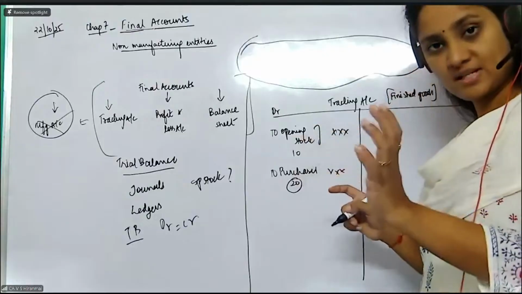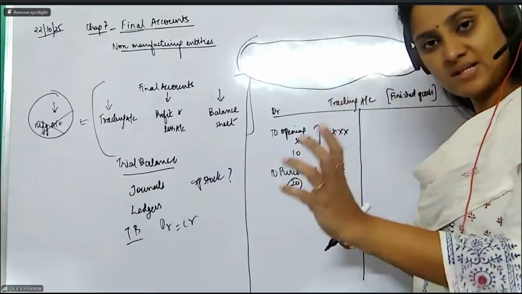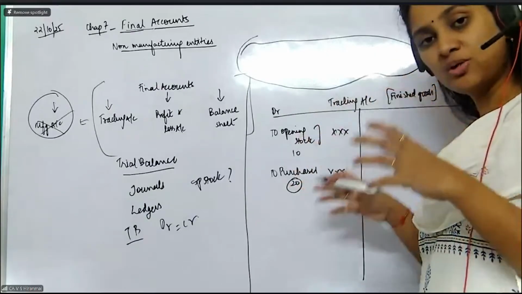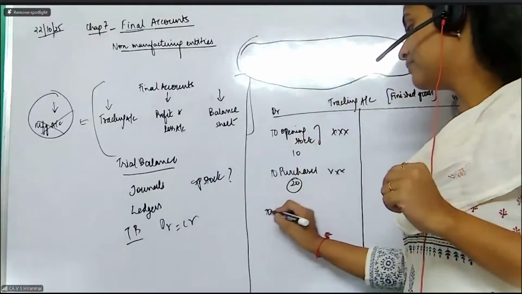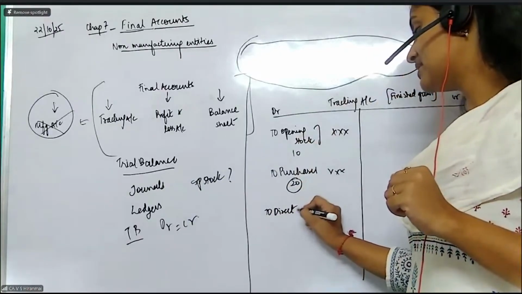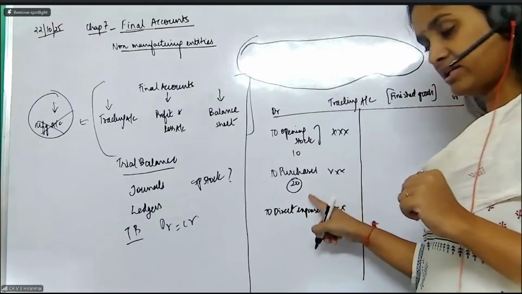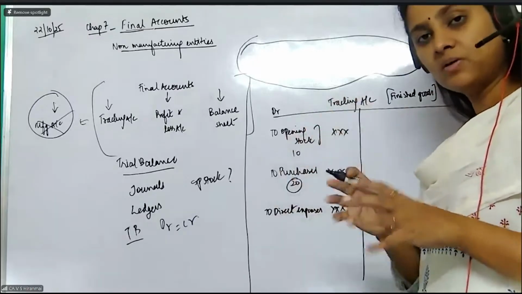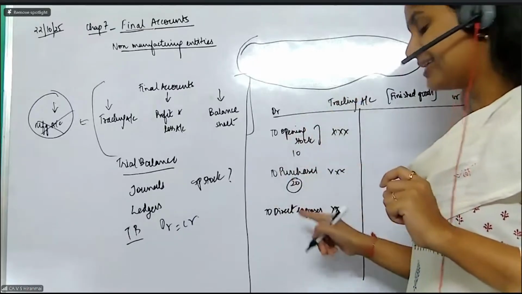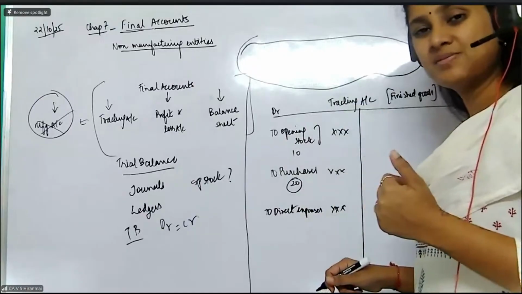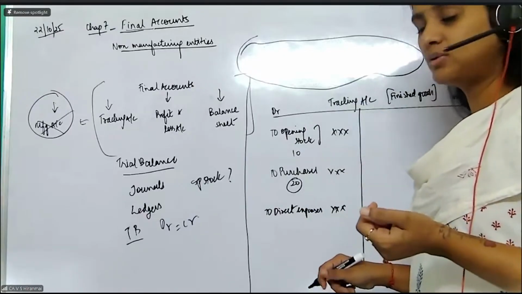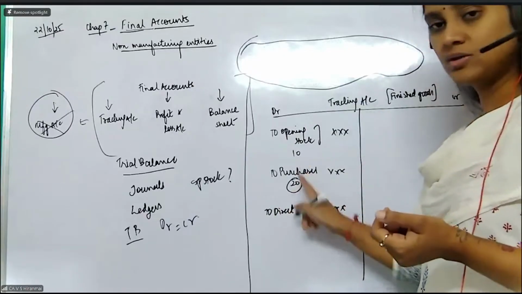So, 20 more items I have purchased during the period. Opening stock, I have some goods. Purchases, I have some more goods, which I am purchasing during the period. Then, madam, for bringing the purchases into my particular place, I am incurring some expenses, transport expenses, madam, some freight inwards, ma'am. All of them are concerned with the purchases.